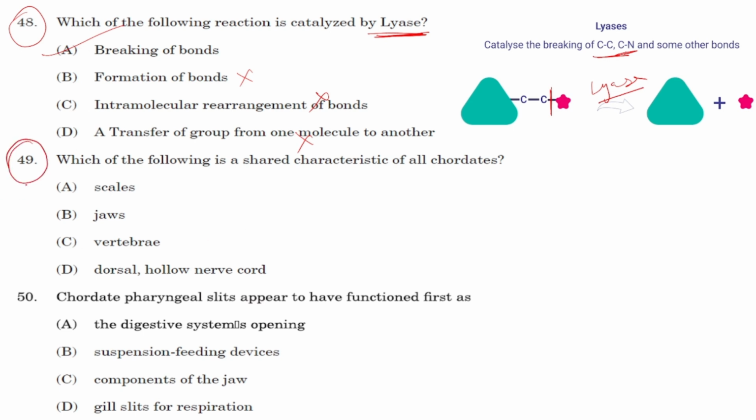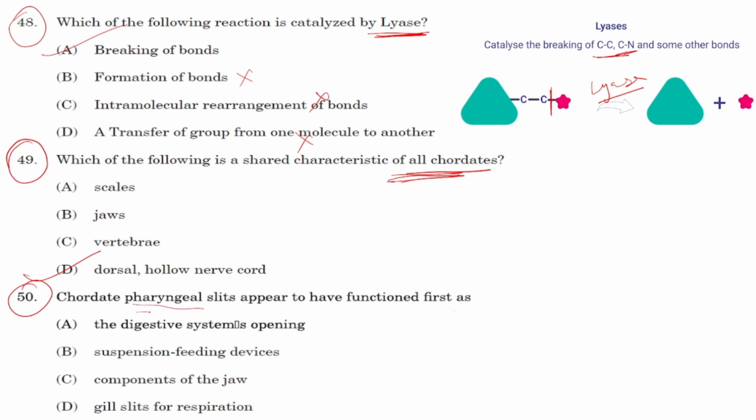Next, question number 49. Which of the following is a shared characteristic of all chordates? This is a very basic question for zoology students. Option A is scales, B jaws, C vertebrae, D is dorsal hollow nerve cord. Option D is obviously correct. Question number 50. Chordate pharyngeal slits appear to have functioned first as.